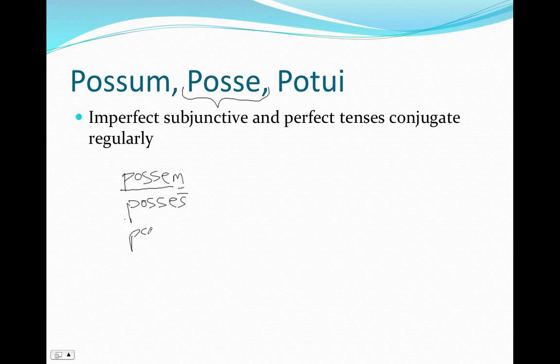Possem, posses, posset, possemus, possetis, possent. And the perfect tenses, these are the perfect, pluperfect, future perfect, and perfect and pluperfect subjunctive. They're going to be formed off of this fourth principal part, potui, and they're formed perfectly normally.